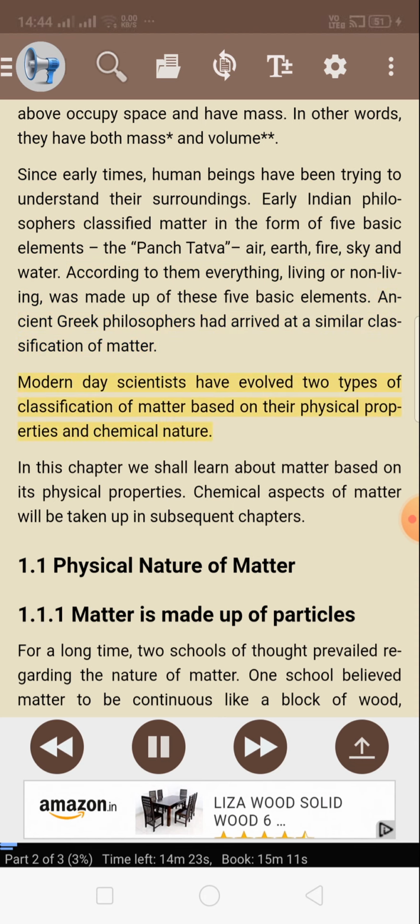Modern-day scientists have evolved 2 types of classification of matter based on the physical properties and chemical nature. In this chapter, we shall learn about matter based on its physical properties. Chemical aspects of matter will be taken up in subsequent chapters. 1.1 Physical nature of matter. 1.1.1 Matter is made up of particles.